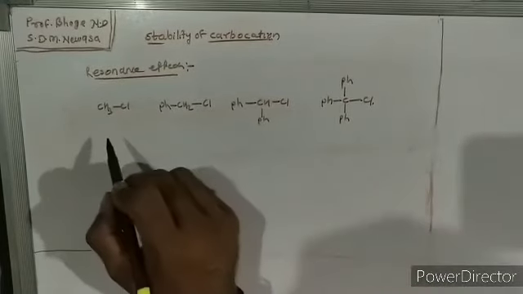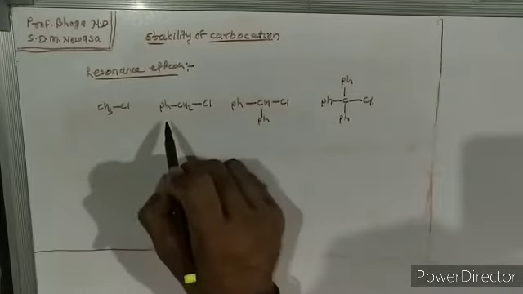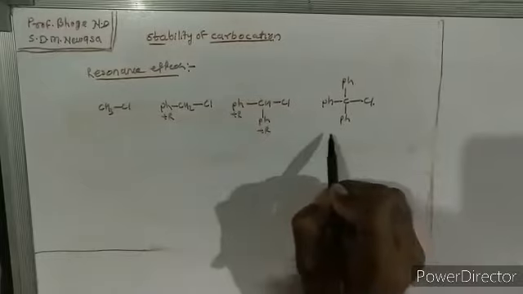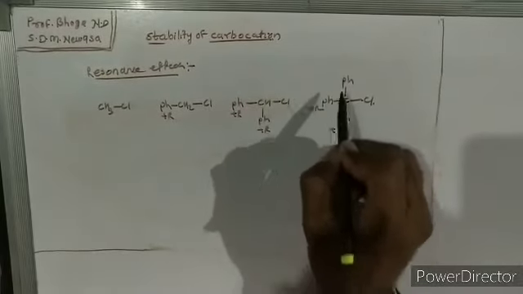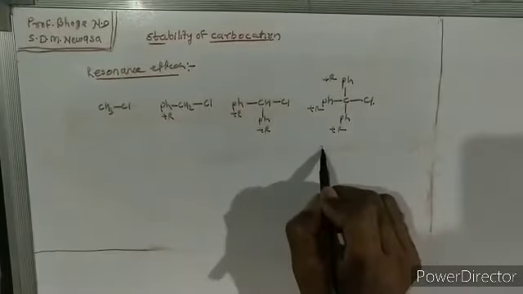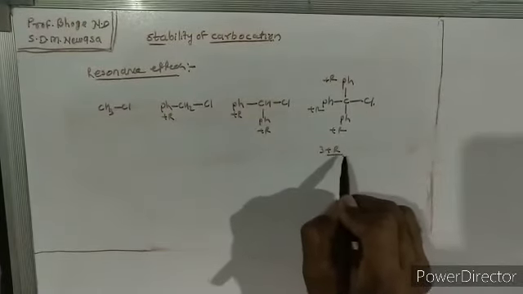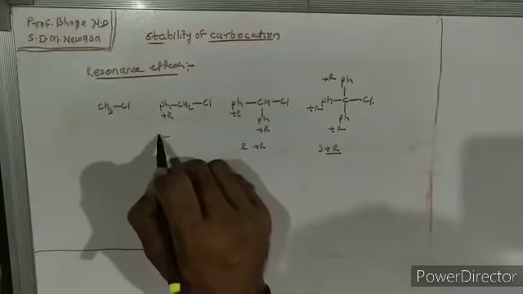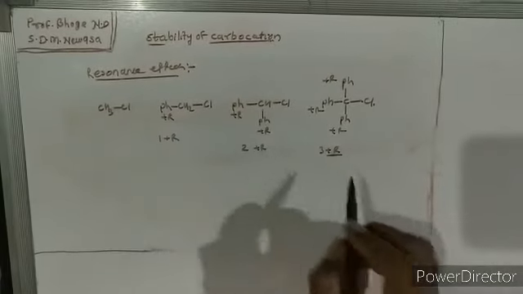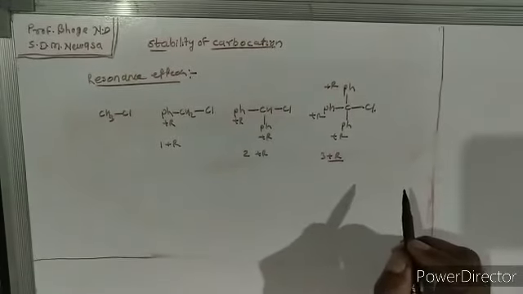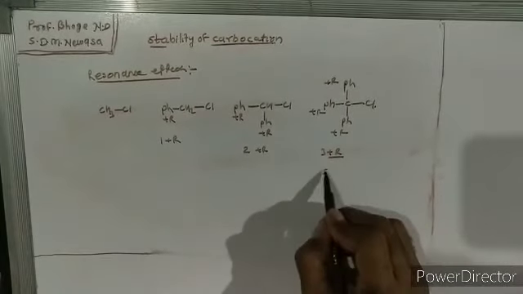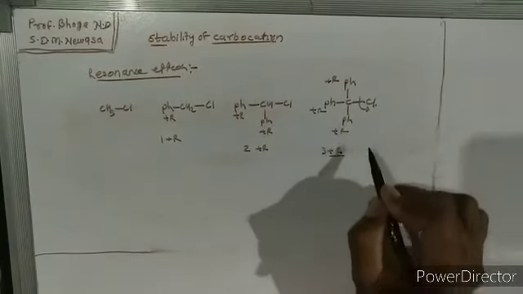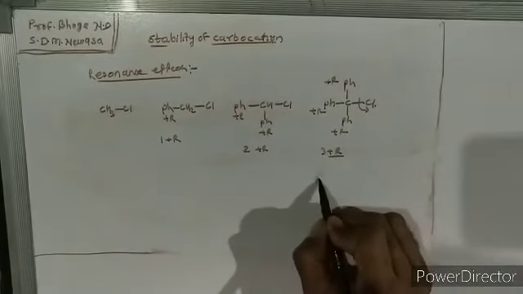Okay, so in this case the resonance effect increases. Here is a plus R effect, plus R effect, and so on. So here a total of 3 plus R effects, here 2 plus R effects, and here only 1 plus R effect is observed. So as the plus R effect increases, the stability of the carbocation increases. So this carbocation is more stable. If we remove this chloride atom, then it is a tertiary carbocation.